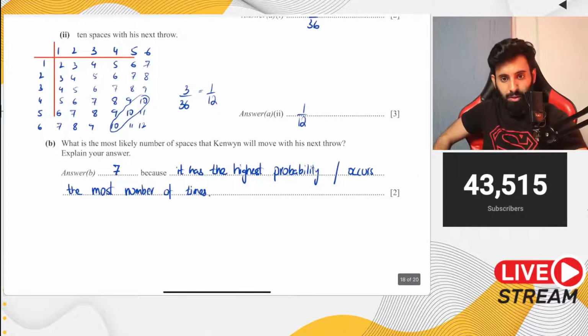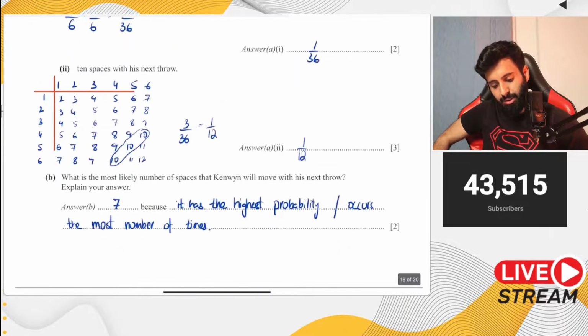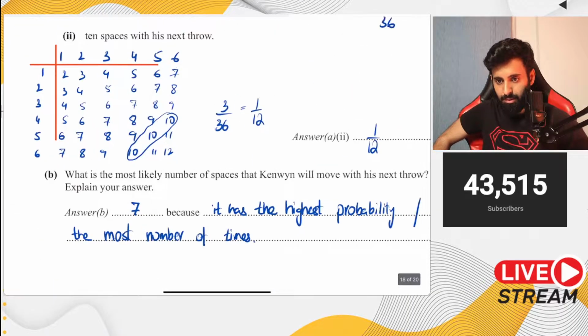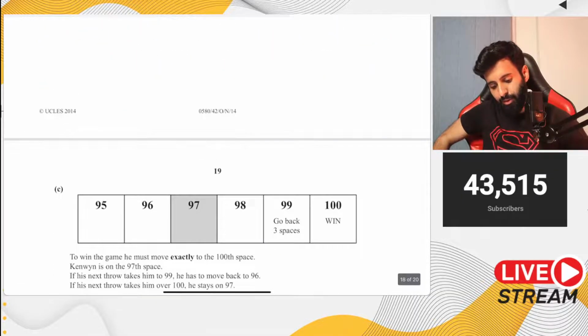I hope no problems up until now. Sample spacing is listing all the possible outcomes. This is October-November 2014, paper 4, variant 2.